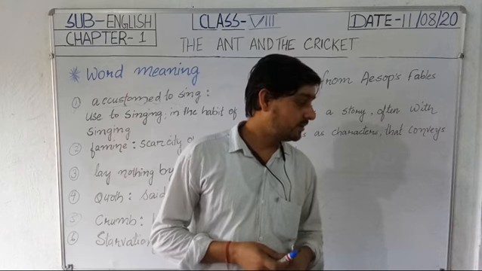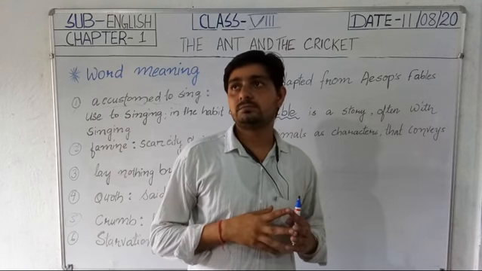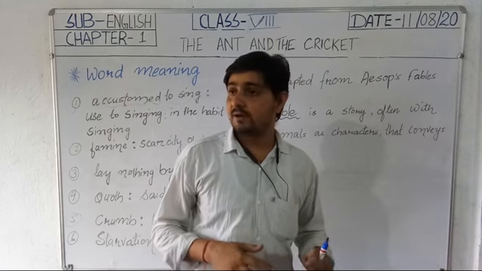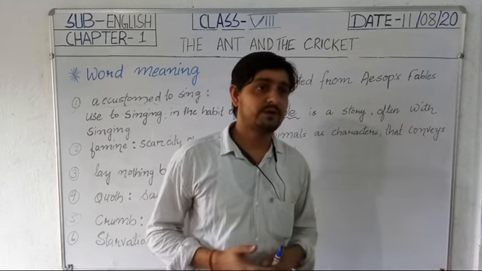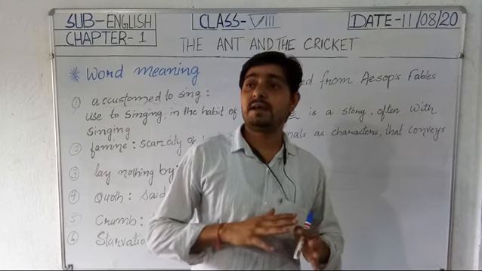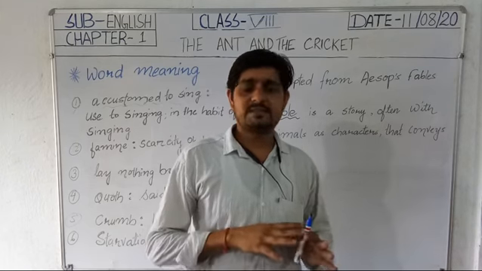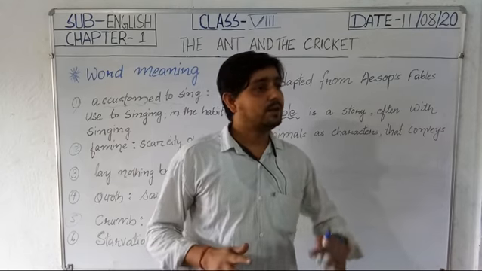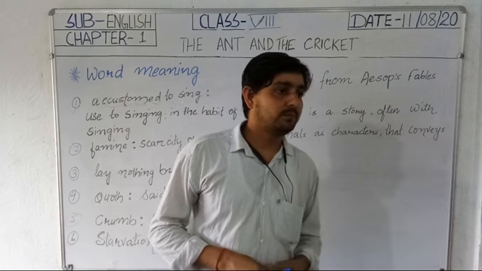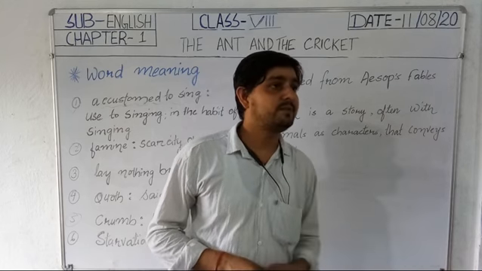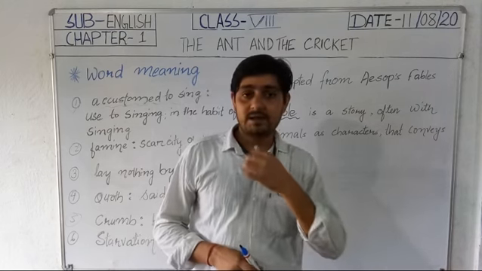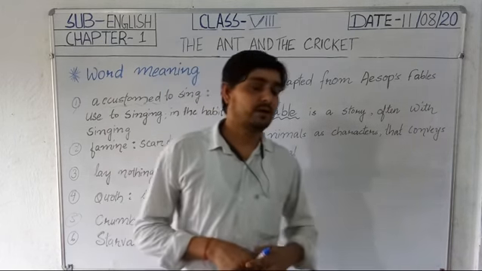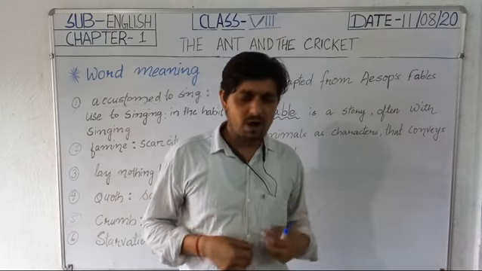Some of them don't do anything when they have enough to eat, when they don't get any problem; they simply waste their time without doing anything, and only when they get the problem, when the situation demands it, do they realize that now is the time to do something for ourselves.